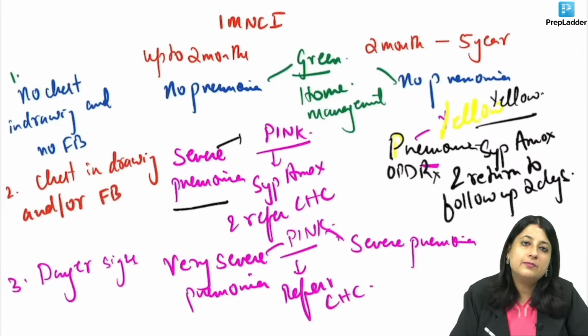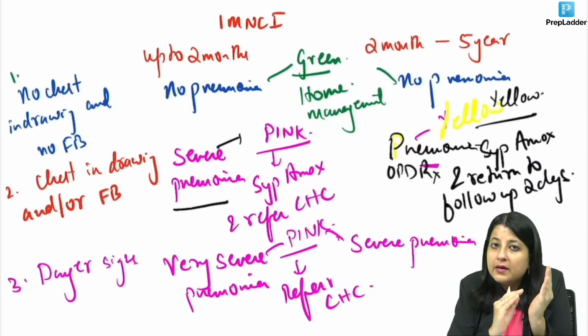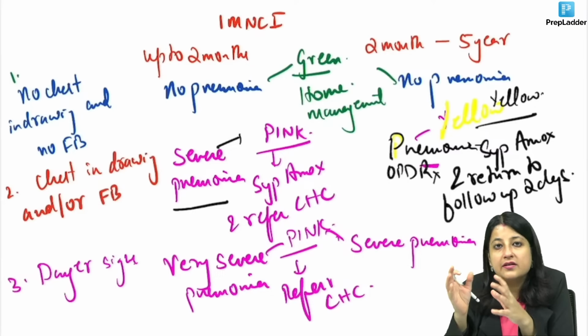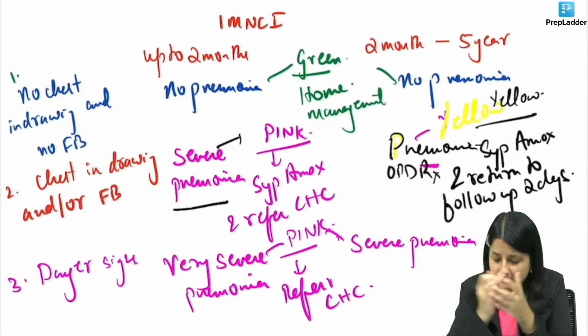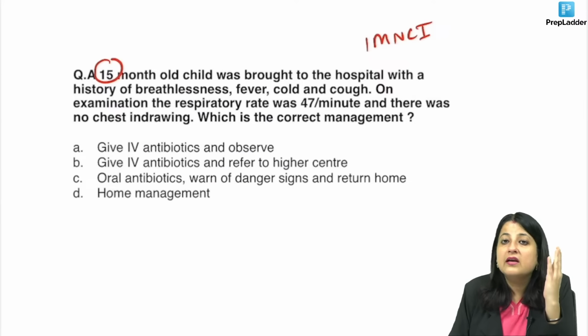Am I clear, everybody? This is according to IMNCI. Up to 2 months, chest indrawing is taken as severe pneumonia. So see, what you have to do is, the first thing you have to assess is the age group. Accordingly, the classification is affected. So you will have to do your management. Let's go to the question. What is written in the question?